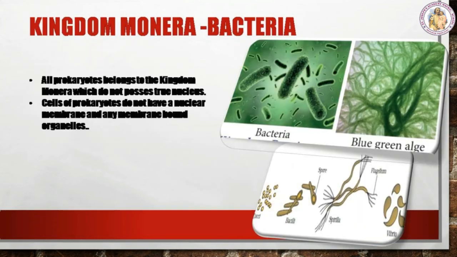In the Five Kingdom Classification, first we are going to see the kingdom Monera. All prokaryotes belong to the kingdom Monera, which do not possess a true nucleus. Cells of prokaryotes do not have a nuclear membrane or any membrane-bound organelles. Most of the bacteria are heterotrophic, but some are autotrophs. Bacteria and blue-green algae are examples of Monera.